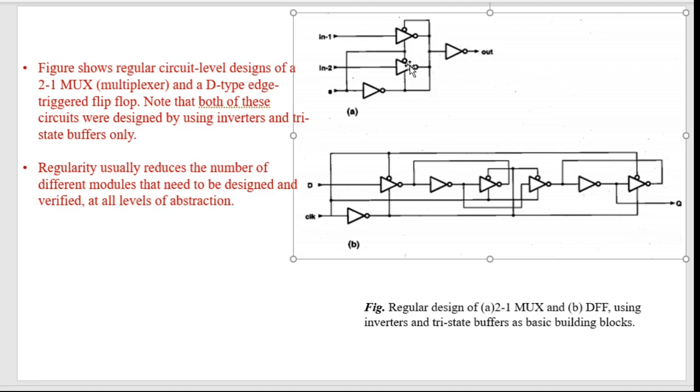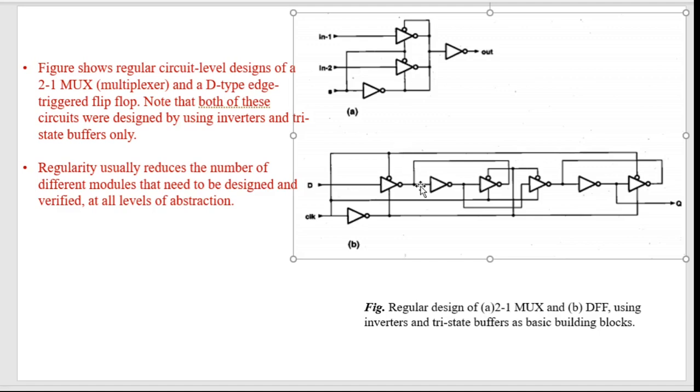So if we can reduce the number of different types of components used in a design, it will be better. Why will it be better? Because then we can fabricate one component, and then we can multiply that component any number of times in the design, and the design process becomes simpler. The design time required also goes down. So this is about regularity: try to use similar types of components as much as possible.